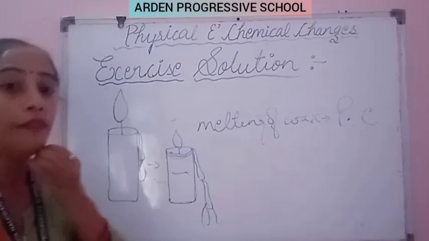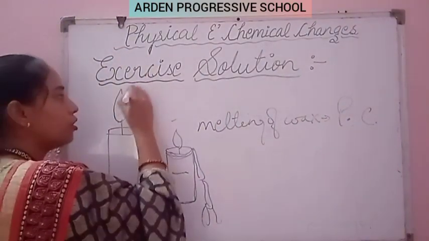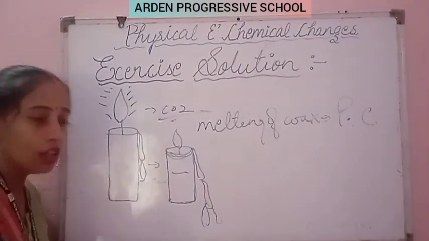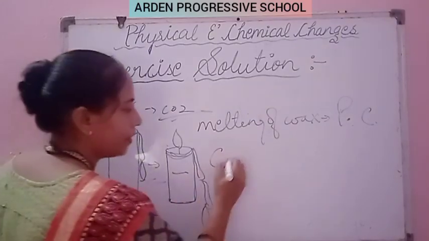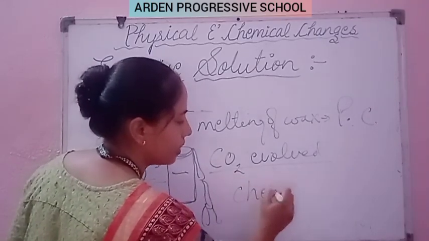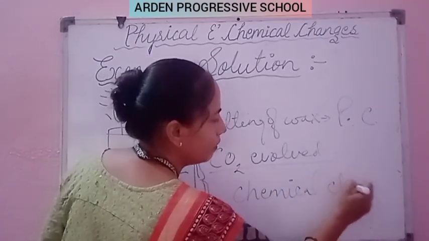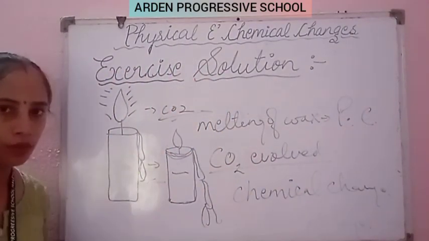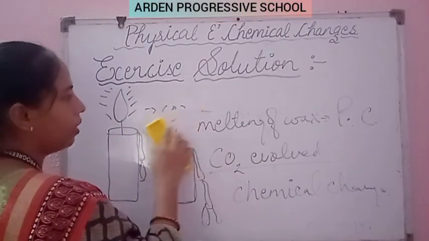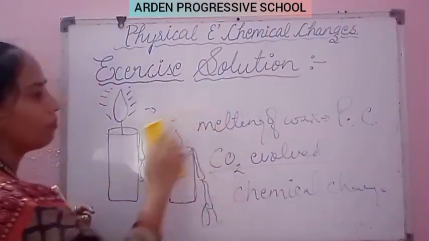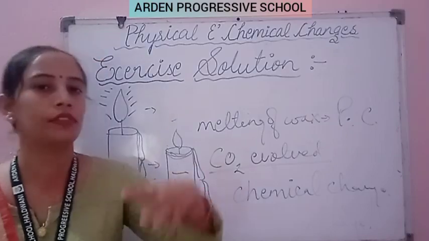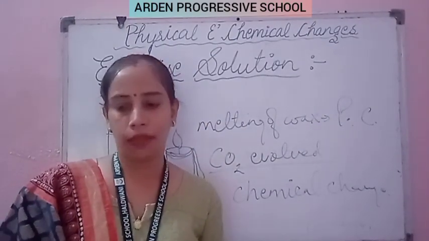physical change. And when the candle burns, there is an evolution of the gas. The carbon dioxide is evolved. Clear? So this is the process when the carbon dioxide gas is evolved. So this is a kind of chemical change. ये कैसा change है? This is a chemical change. So this much is clear to you. Clear? Now you have to give another example related with the same question, another example which shows the physical change also and the chemical change also.